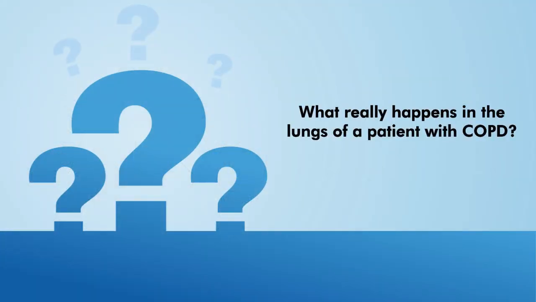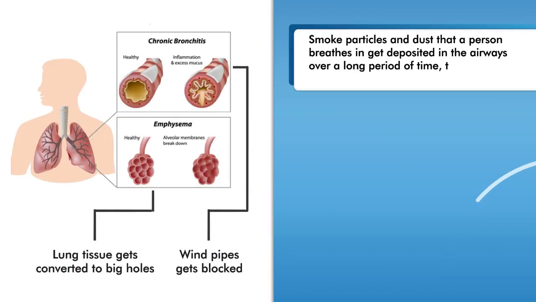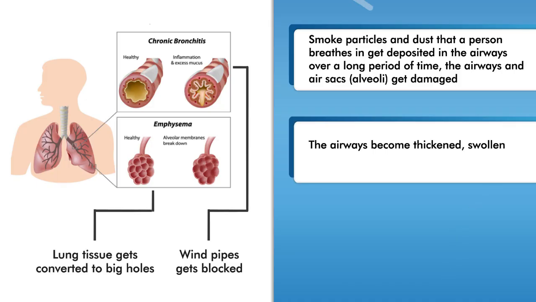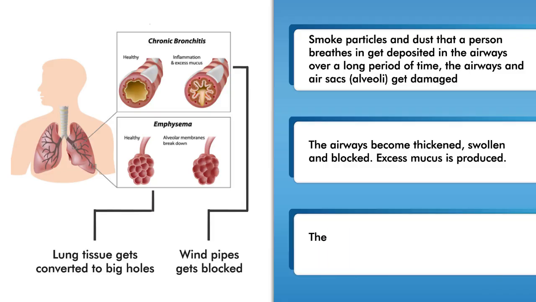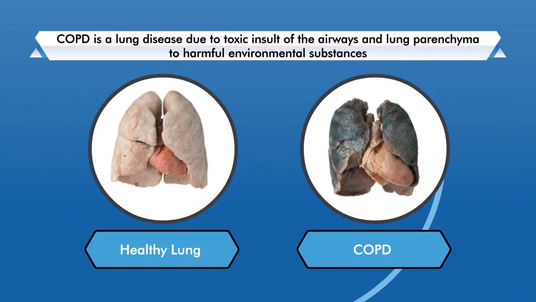But what really happens in the lungs of a patient with COPD? When the smoke particles and dust that a person breathes in gets deposited in the airways over a long period of time, the airways and air sacs, that is alveoli, get damaged. The airways become thickened, swollen, and blocked. Excess mucus is produced. Thus, the air sacs break and merge into each other. COPD is a lung disease due to toxic insult of the airways and lung parenchyma to harmful environmental substances.